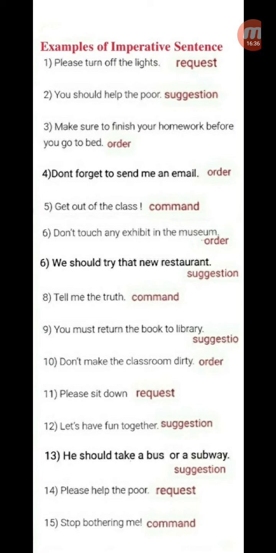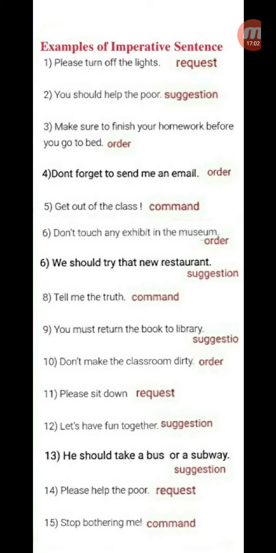Get out of the class! So your sentence is said forcefully. So it's a command. It ends with an exclamatory point. Don't touch any exhibits in the museum. When you go to a museum, there is a notice board put up. Don't touch any exhibit. Means you should not touch any exhibit. Means it is written by order.